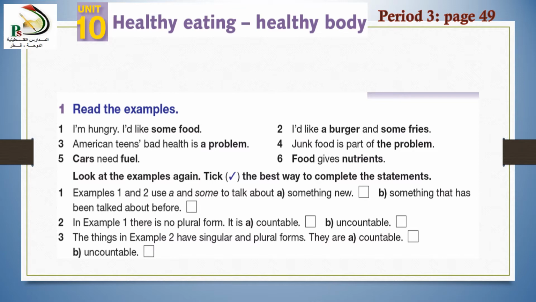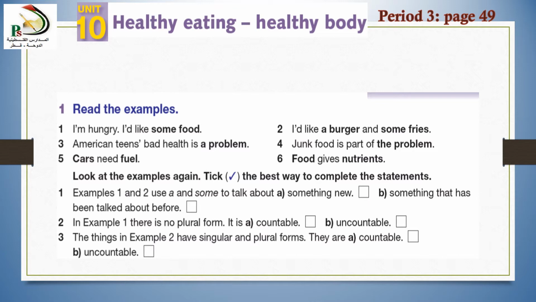Number 3, American teens, bad health is a problem. Number 4, junk food is a part of the problem. Number 5, cars need fuel. Number 6, food gives nutrients.